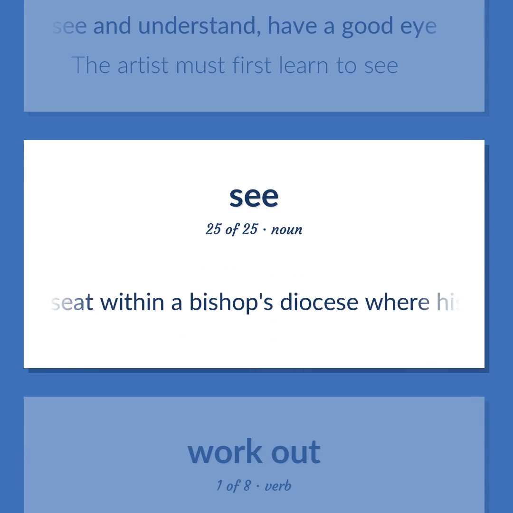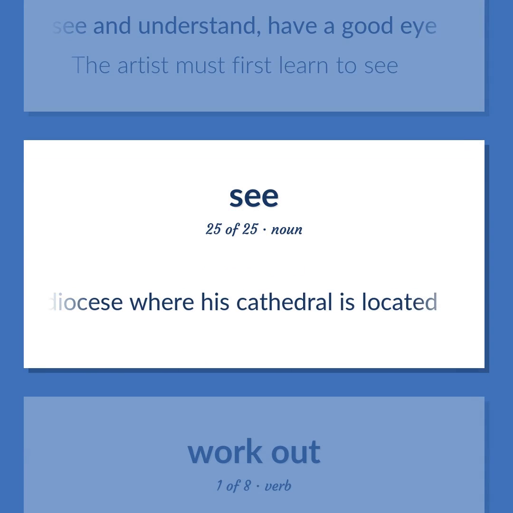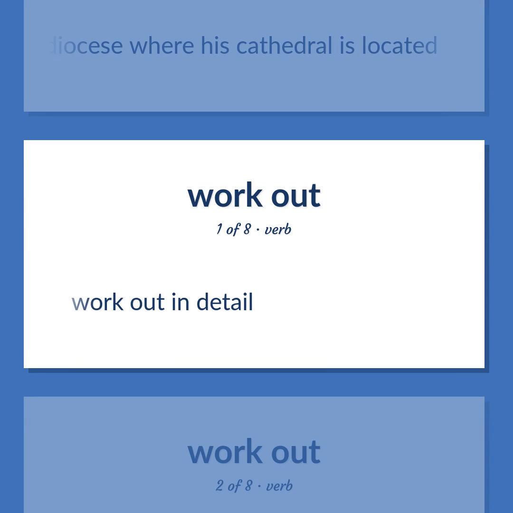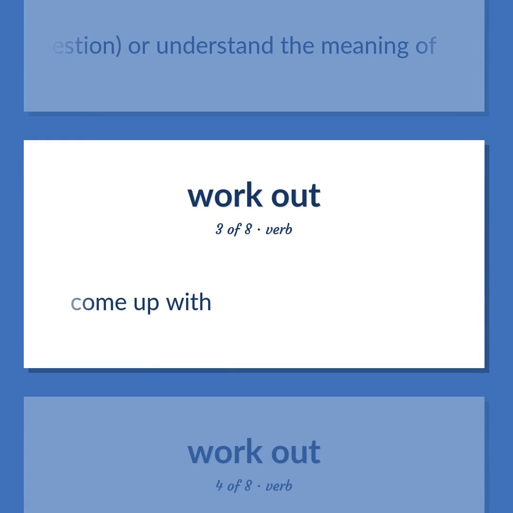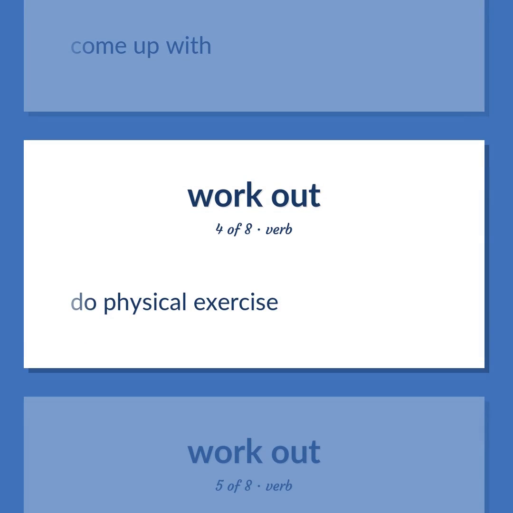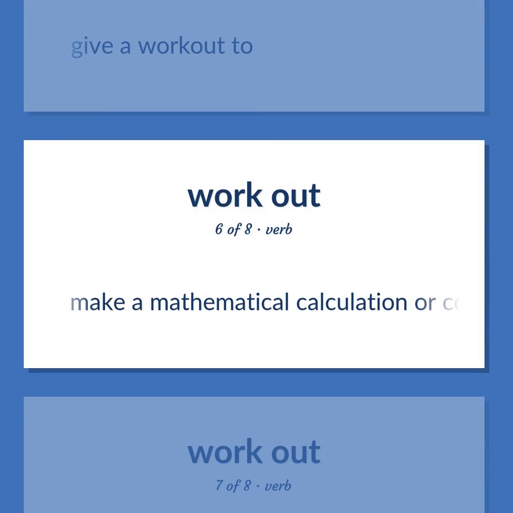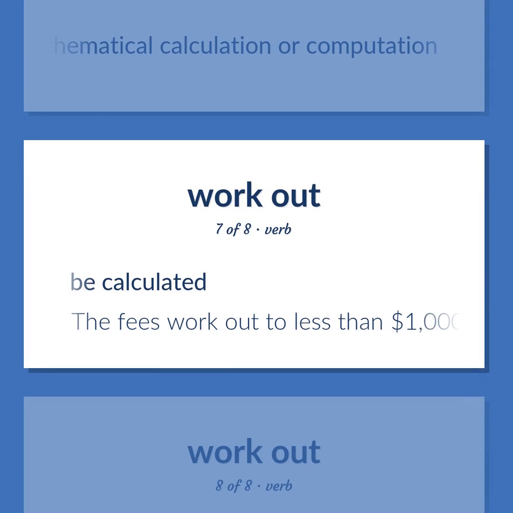The seat within a bishop's diocese where his cathedral is located. Work out in detail. Find the solution to a problem or question, or understand the meaning of. Come up with. Do physical exercise. Give a workout to. Make a mathematical calculation or computation. Be calculated. The fees work out to less than $1,000.